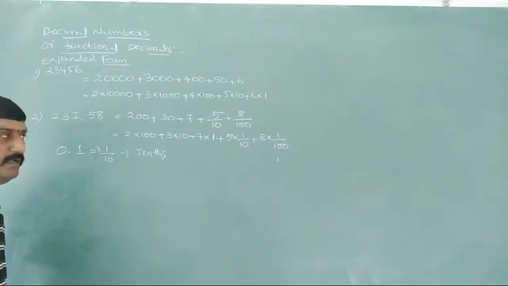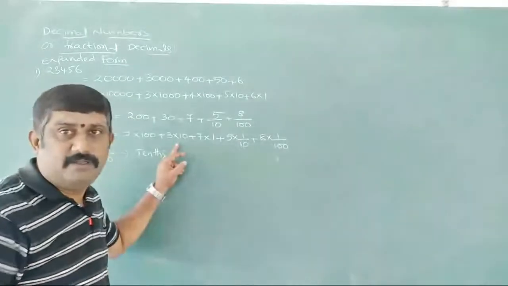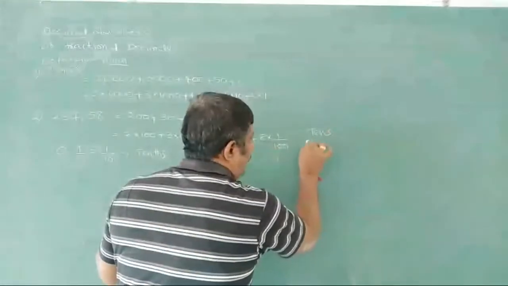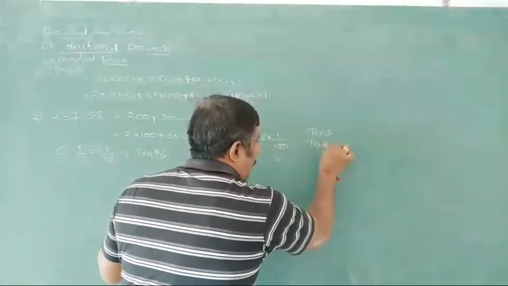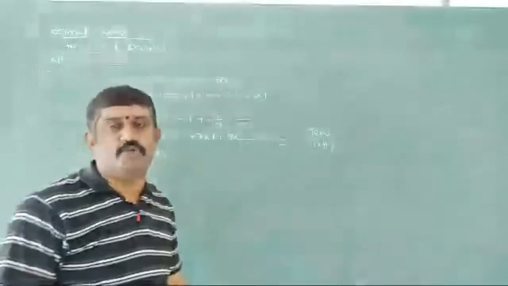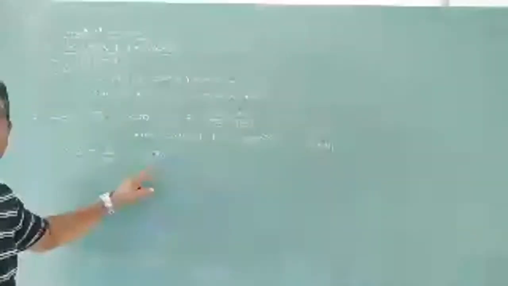Tens place. You must observe here the difference: this is tens place and this is tenths place. Even in the pronunciation we have to show it: tens, tenths. So this is nothing but tenths place.